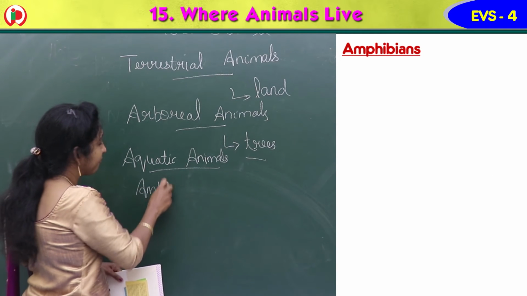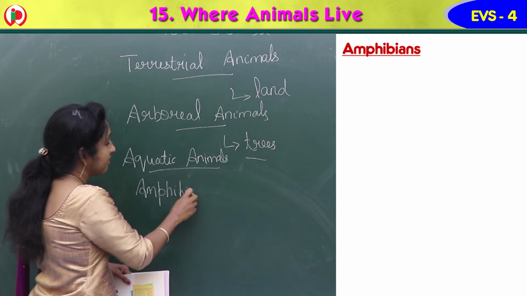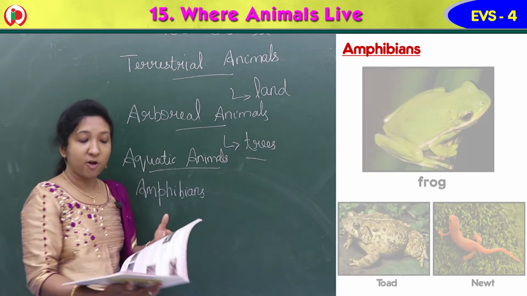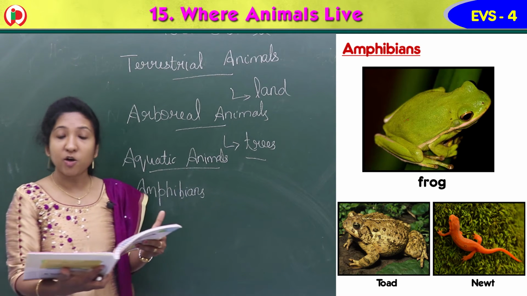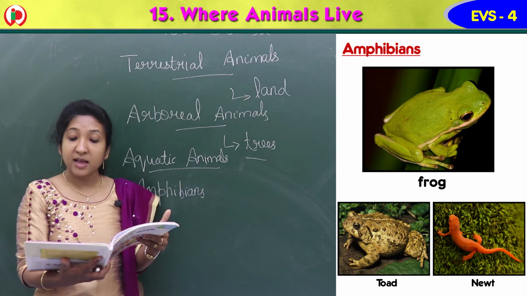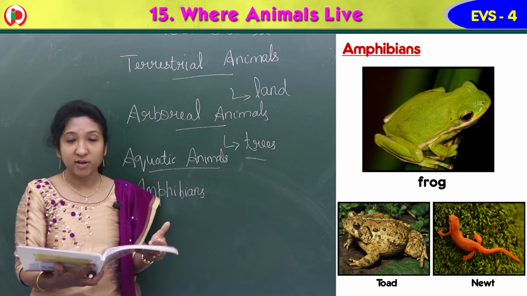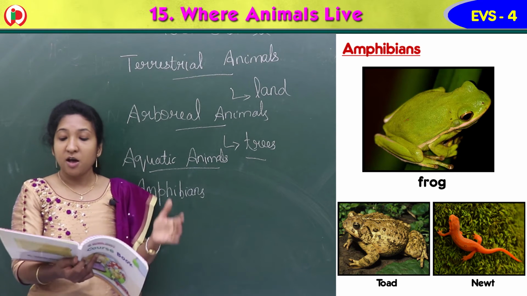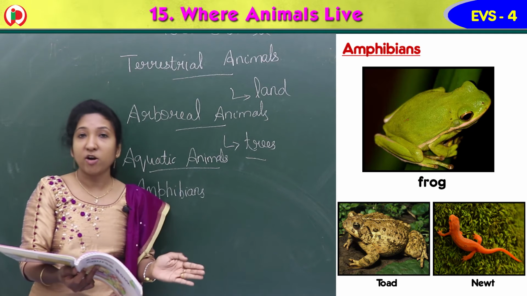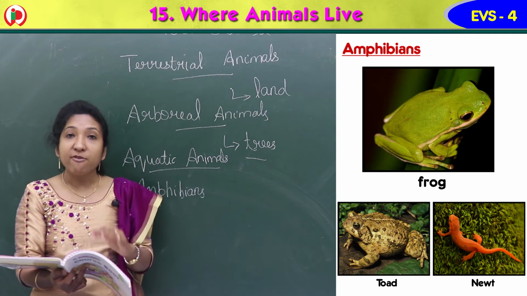Amphibians. Just before, I said about frog, isn't it? Animals like frogs, toads and newts live both on land and in water. So the animals that live both on land and in water are called amphibians.